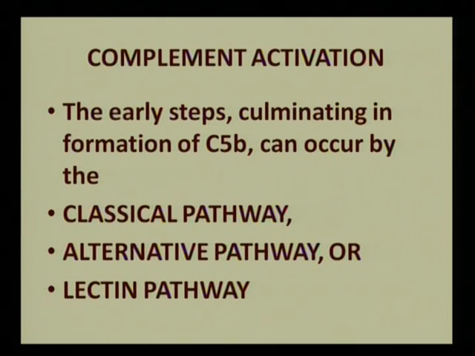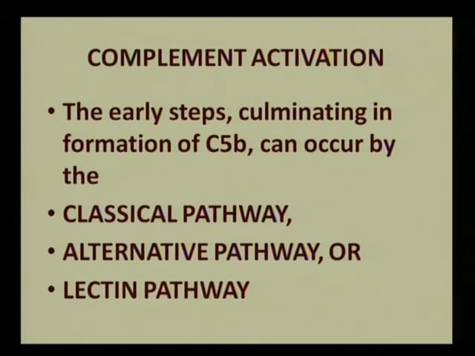Now, coming to the next topic of discussion, that is complement activation. The initial, early steps occur by one of three pathways. The early steps result in the formation of the fragment C5b.